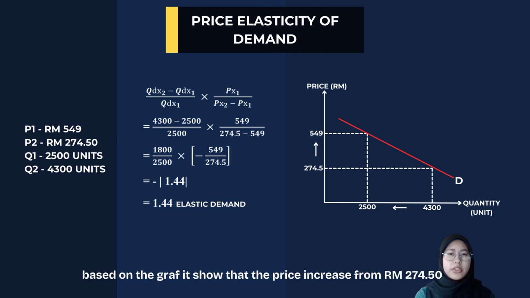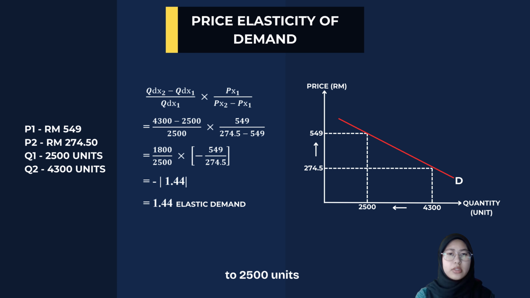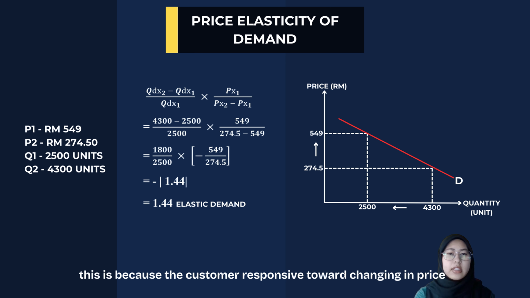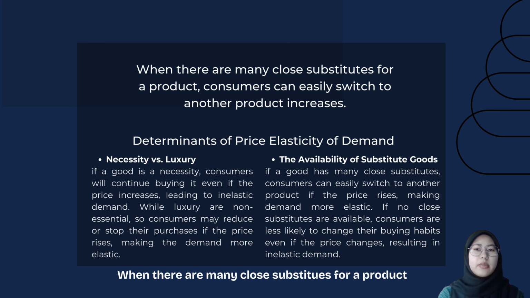Based on the graph, it shows that the price increased from 274.5 ringgit to 549 ringgit, and quantity of demand decreased from 4,300 units to 2,500 units. There is a huge change in quantity of demand when there is a huge change in price of product. This is because the customer is responsive towards changes in price of product. According to the calculation, Puma shoes is categorized as elastic demand because it is greater than 1, which is 1.44. When there are many close substitutes for a product, consumers can easily switch to another product.